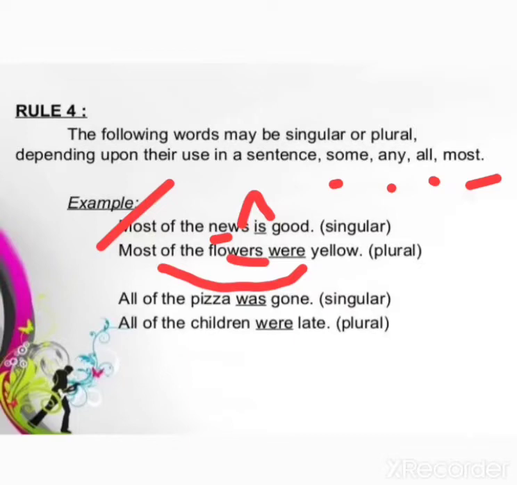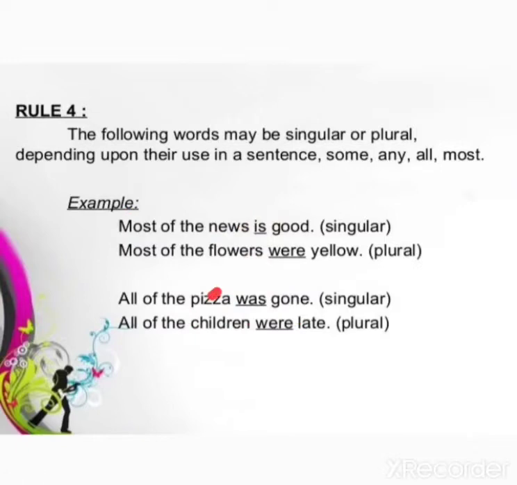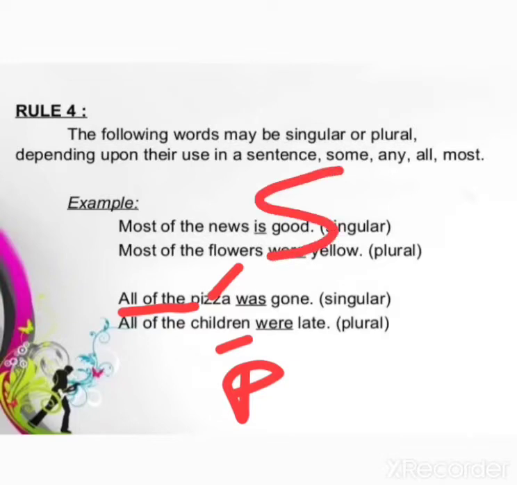All of the pizza was gone. Was, because pizza is singular in number. All of the children were late. Children is plural. All of the pizza is... I am seeing pizza as a whole, as a singular subject. So after a singular subject, I have to write a singular verb.